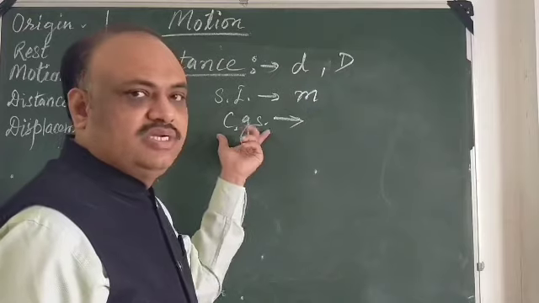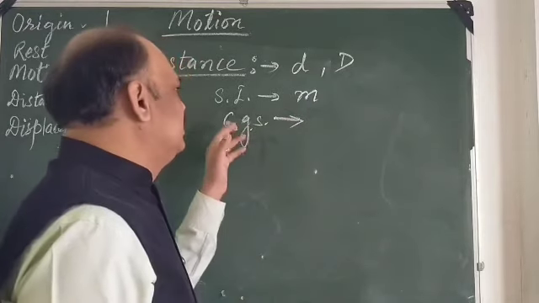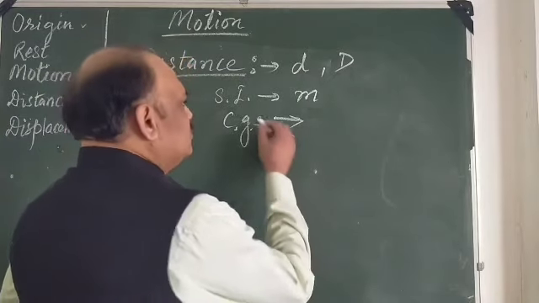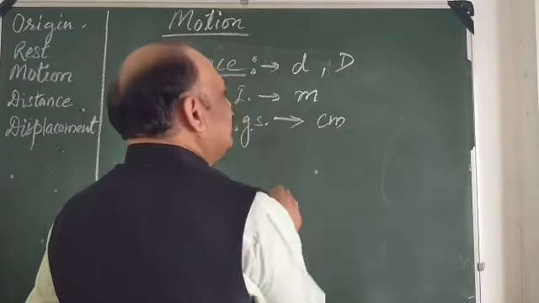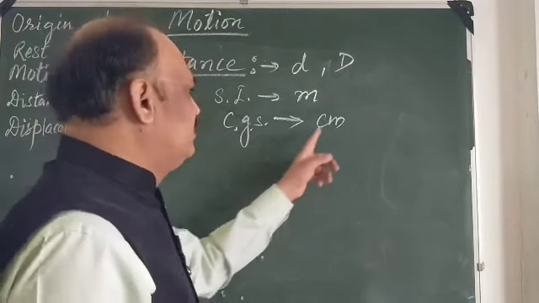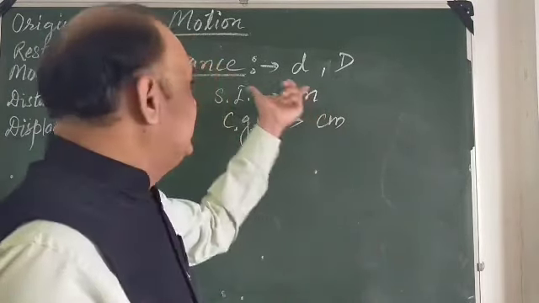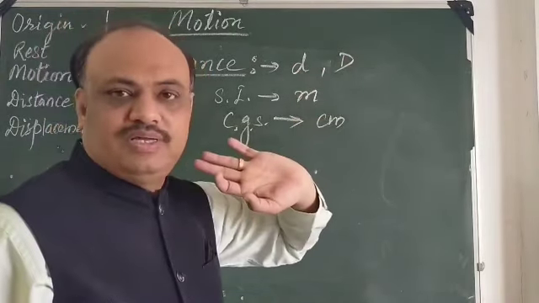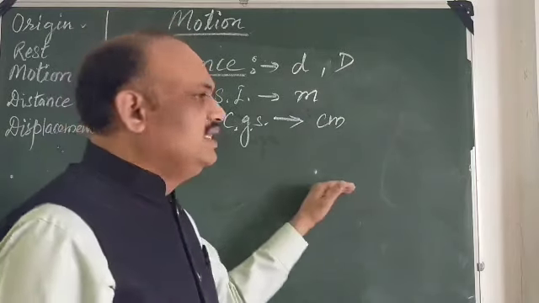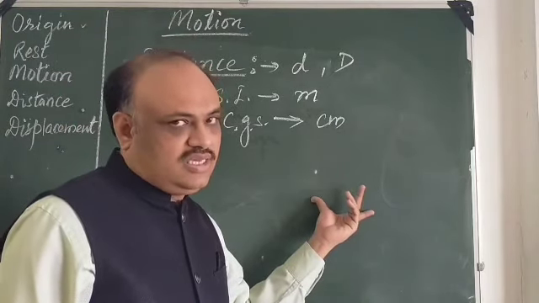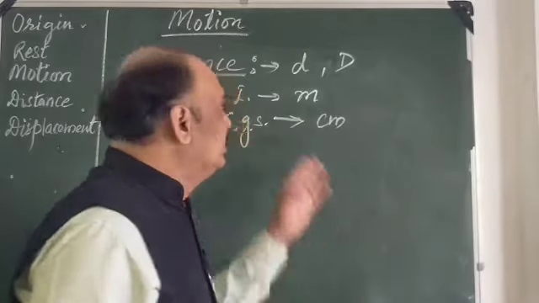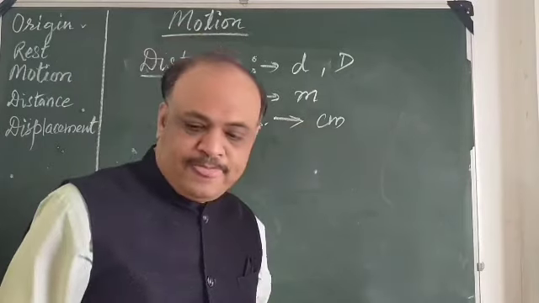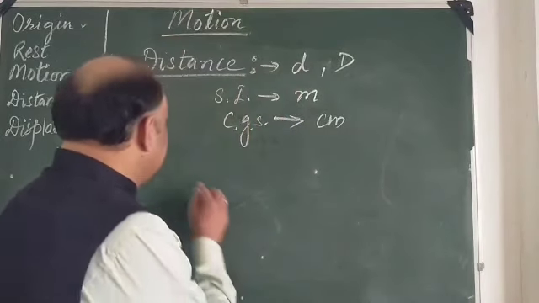Then another system that includes smaller units, that is centimeter, gram and second. That has become the CGS system. So in the CGS system, distance is measured in terms of centimeter. Now when I say distance D, I will measure the actual length of the path. If I go on a straight line, it is again the same thing, the actual length of the path which I will cover, that I will have to measure. So this is about distance. Now there is another term called displacement.